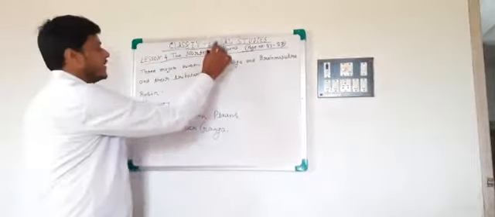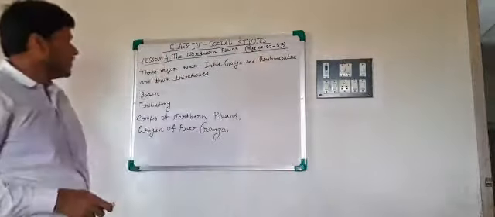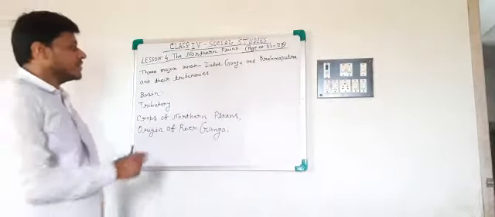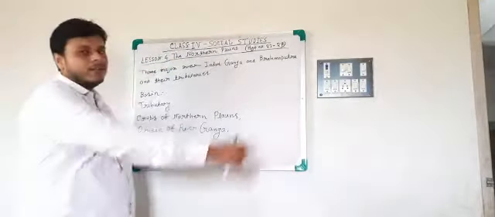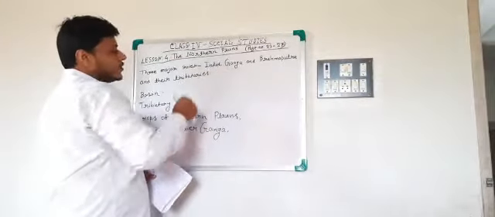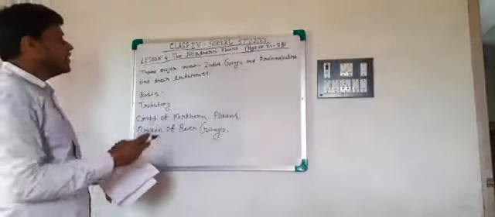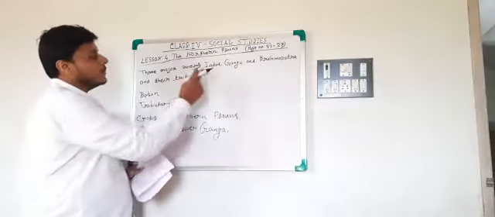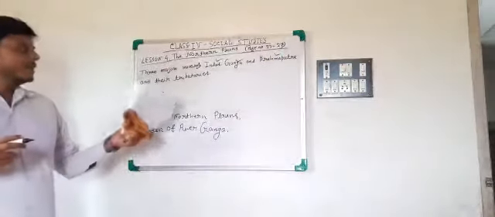Let's learn social studies. Lesson 4, the Northern Plains, page 23 to 27. You have to learn the location of Northern Plains. The Northern Plains extends from Punjab in the west to Assam in the east. There are many major states included in Northern Plains. The major rivers on the Northern Plains are the Indus, Ganga and Brahmaputra, and they have many tributaries.